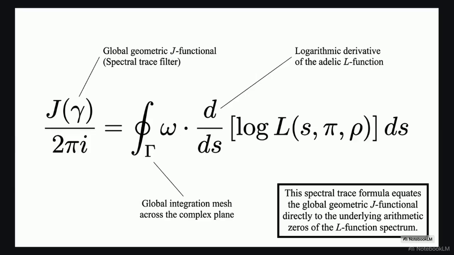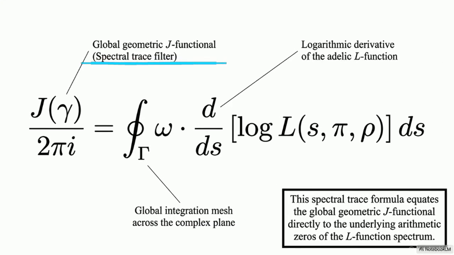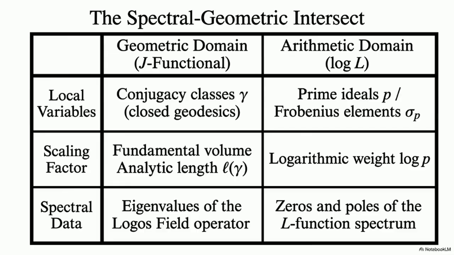It uses a contour integral across the complex plane to equate the global geometric J functional directly to the logarithmic derivative of the Adelic L function. This table breaks down the cross-domain mapping. Continuous variables in the geometric domain map exactly to the arithmetic domain's prime ideals.